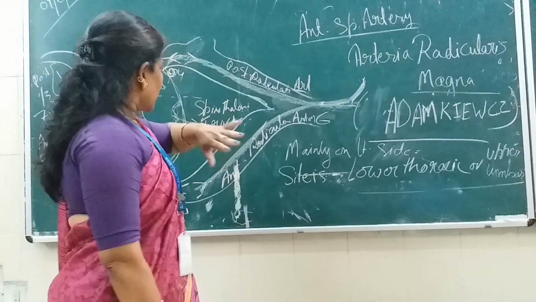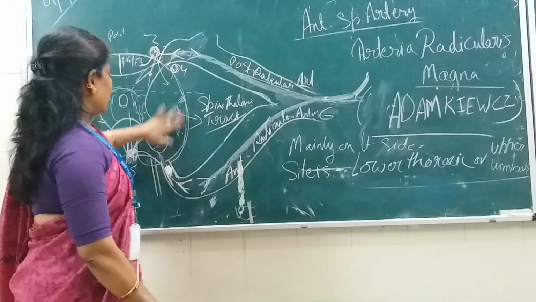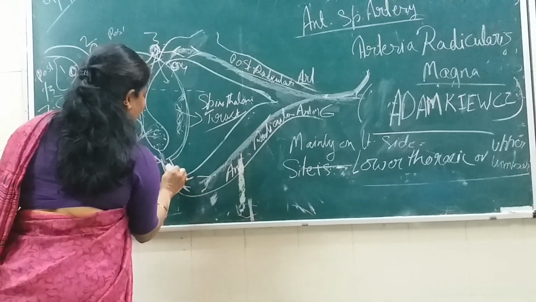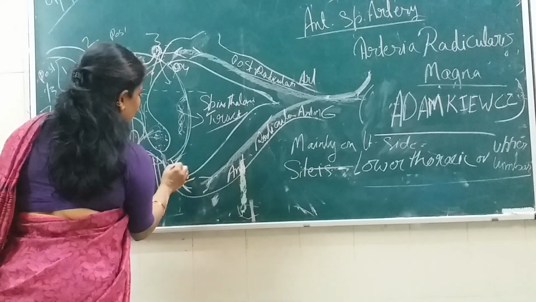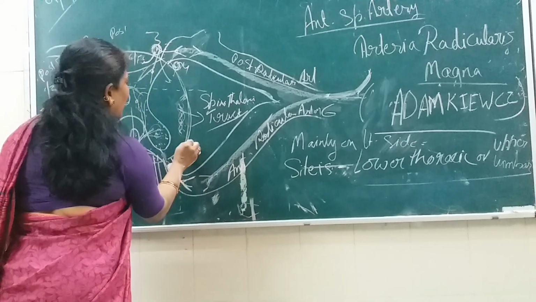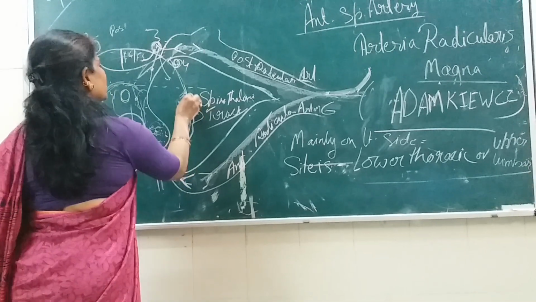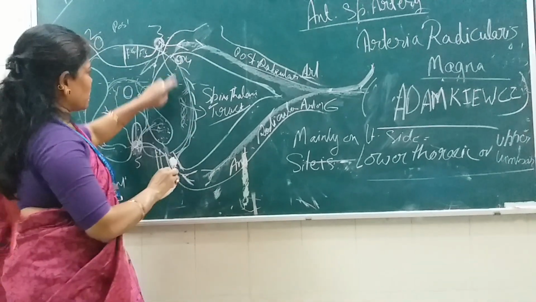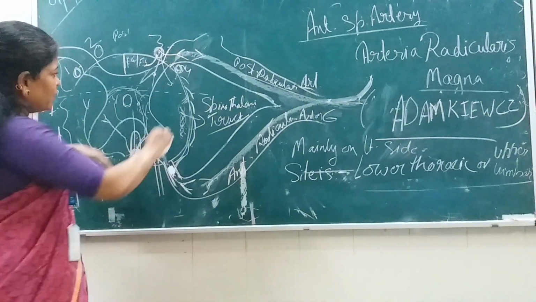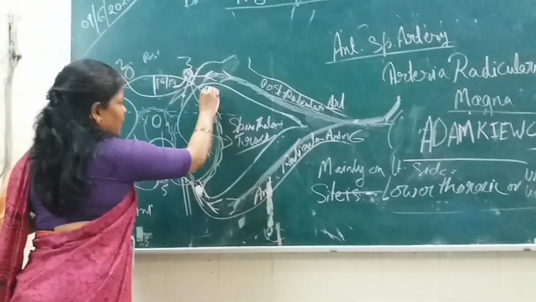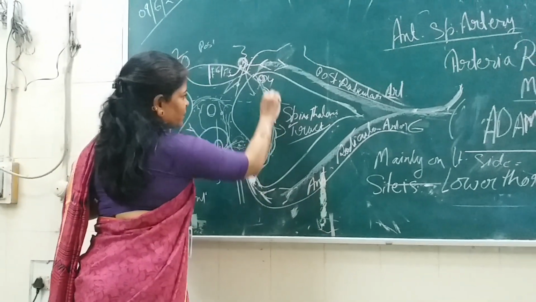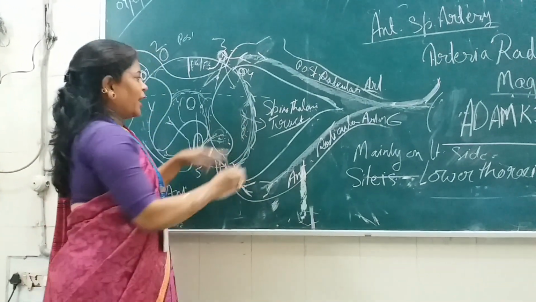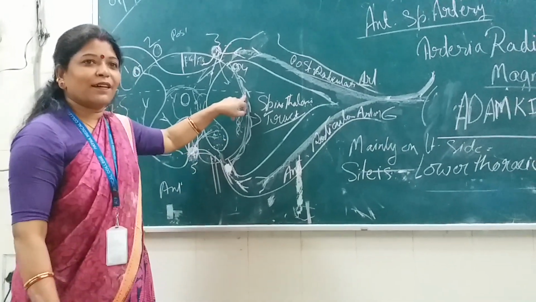Now, the arteries, the branches which supply the outer aspect of the wall of this, what is this? Spinal cord. The blood supply is also on the wall here, on the outer side. And what is this known as?